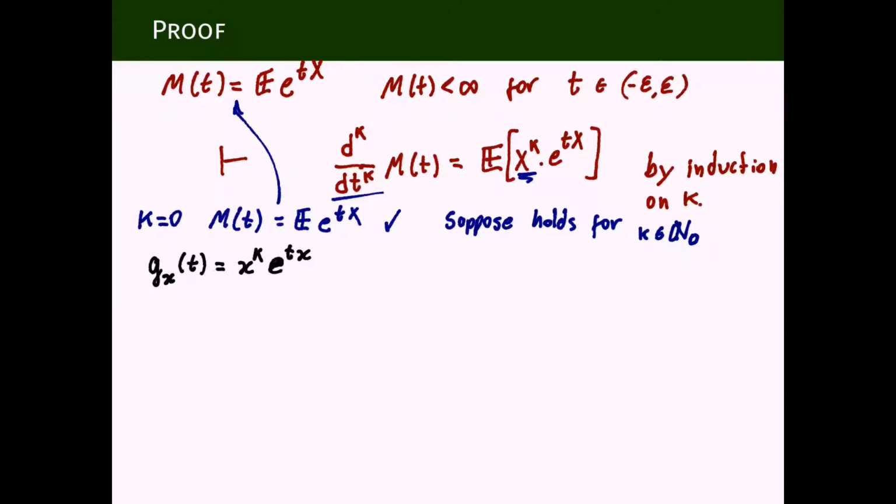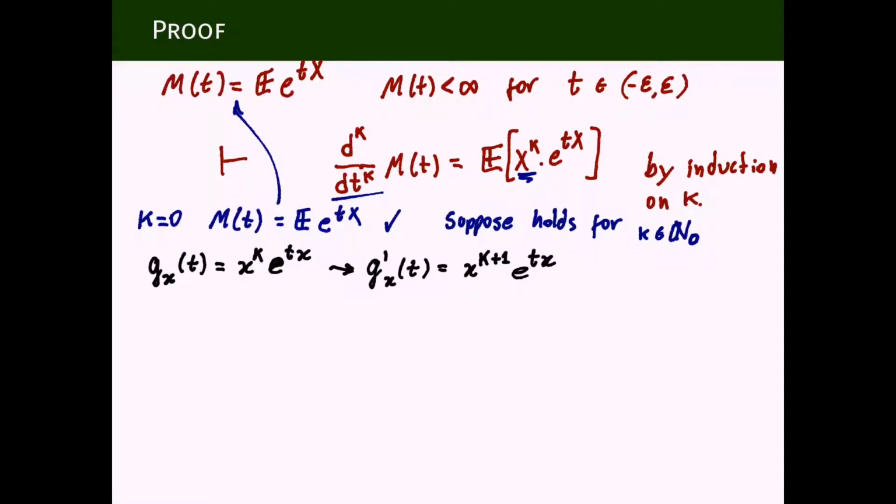So if we take the derivative of this function, and that's why I'm writing x as a parameter and t as an argument, because when we talk about derivative, it's clear we're differentiating with respect to the argument. So the derivative of this function, well, we know what this is. This will be x to the k plus 1 times e to the tx, because we're differentiating with respect to t.